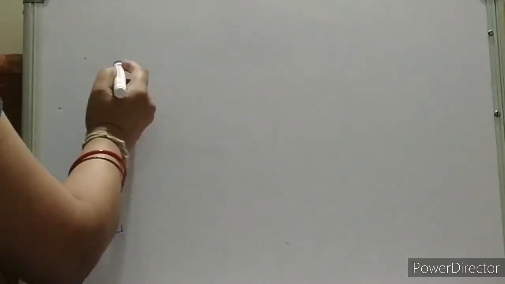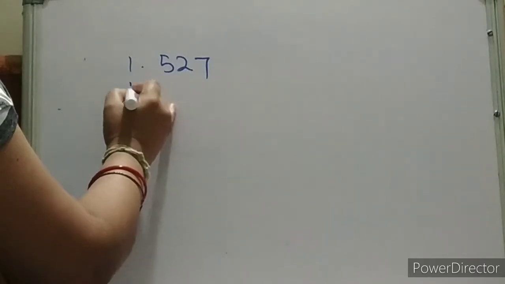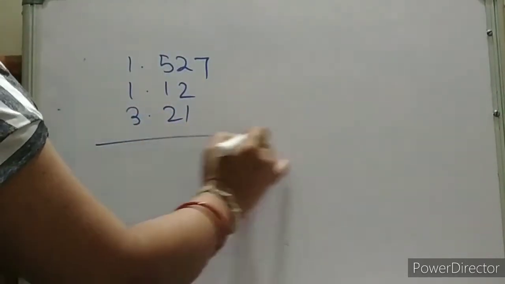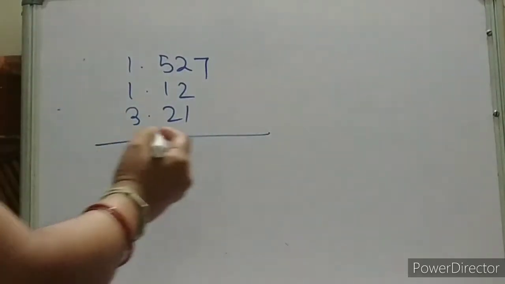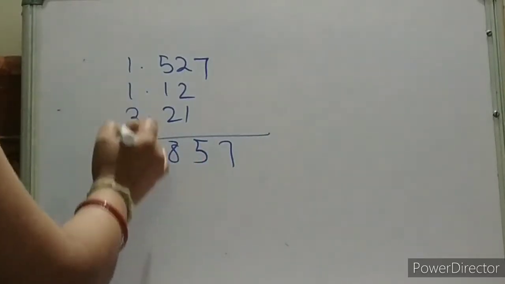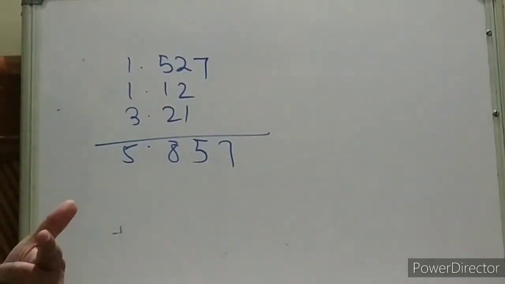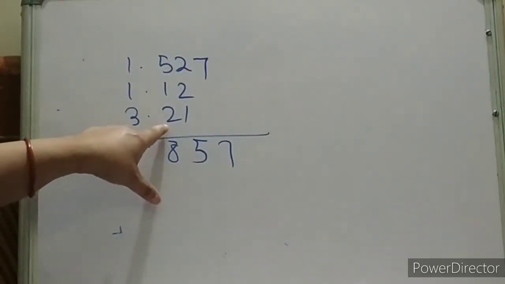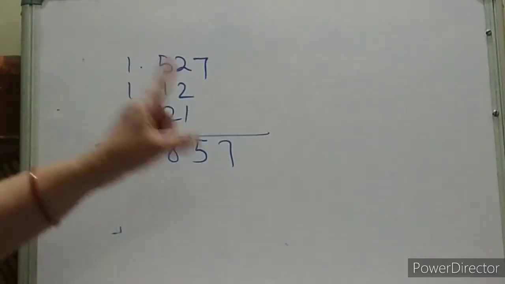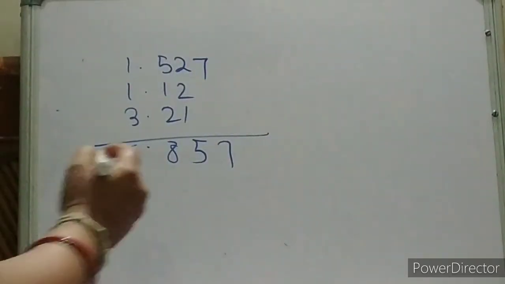Suppose you have to add 1.527, then 1.12, then 3.21. Tell me what is the result? This is your result, 5.857. Then what is your final result? See, 2 digits are there after the decimal point. That means our result should have 2 digits after the decimal point. So what do we need to write?